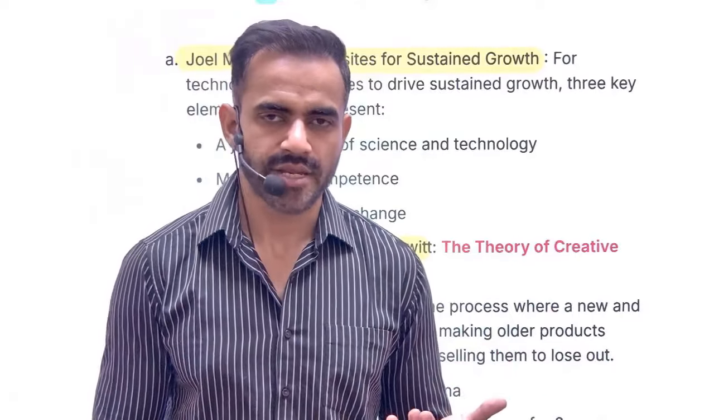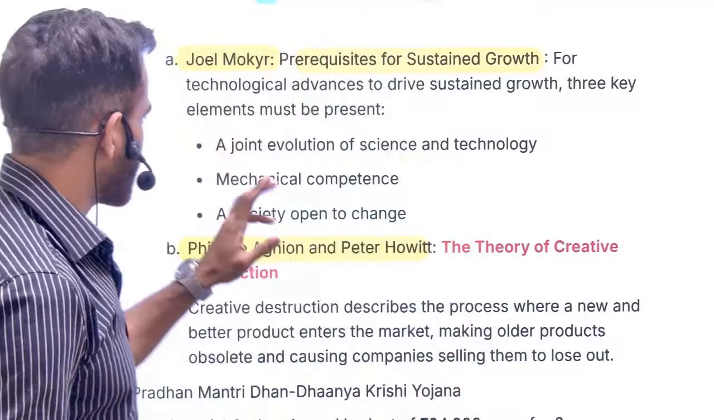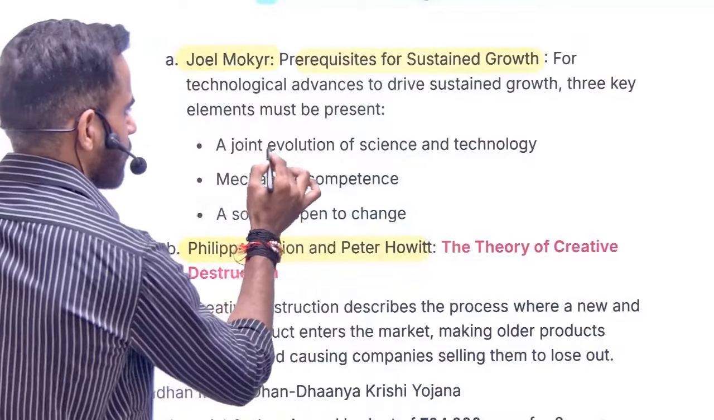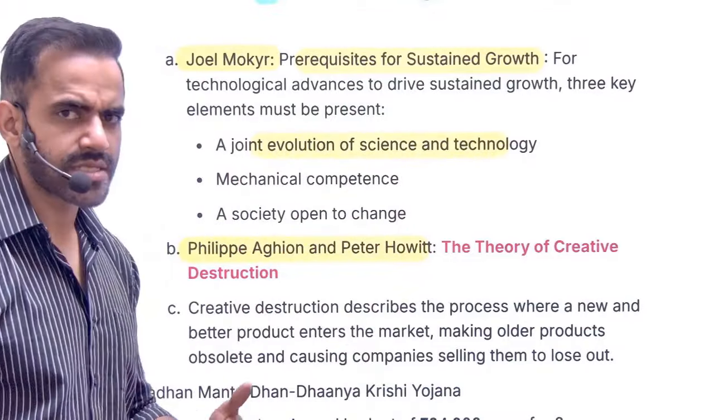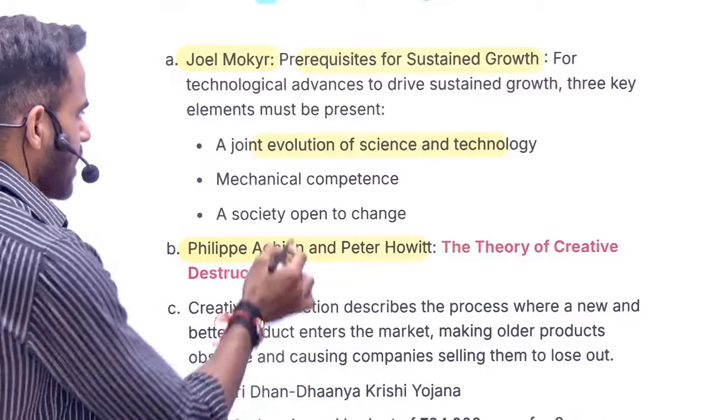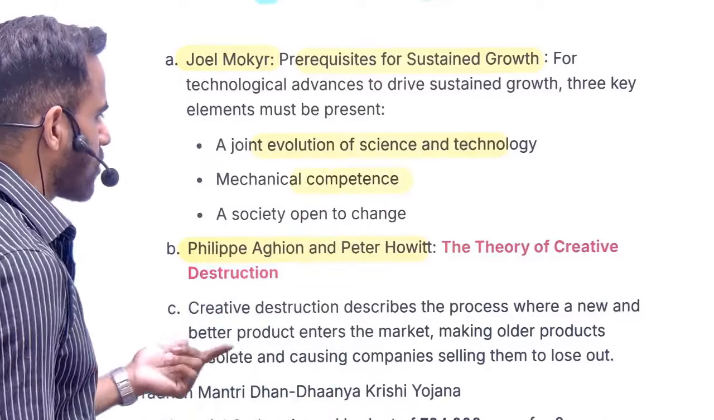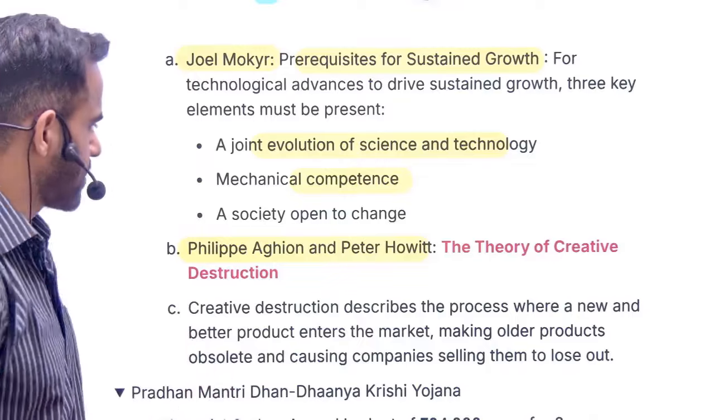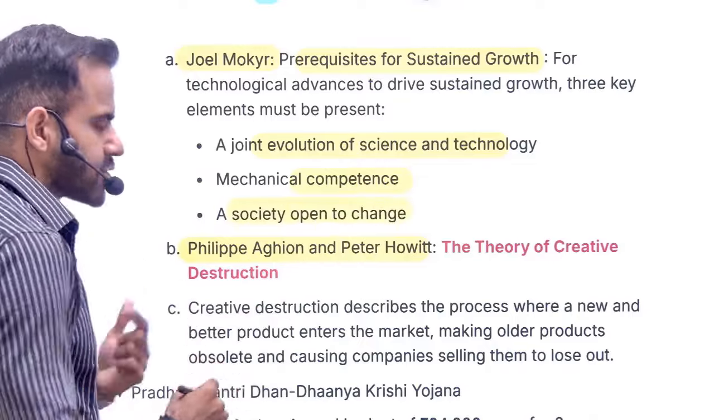What kind of environment is required for sustained growth? So, three conditions are there. A, joint evolution of science and technology. In a very simple sense, science and technology need to be promoted. Then there needs to be competence. People should compete, and there should be a society which is open to change.